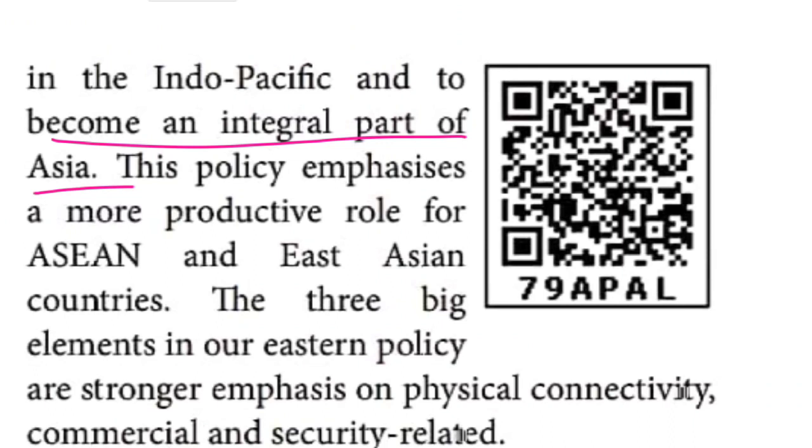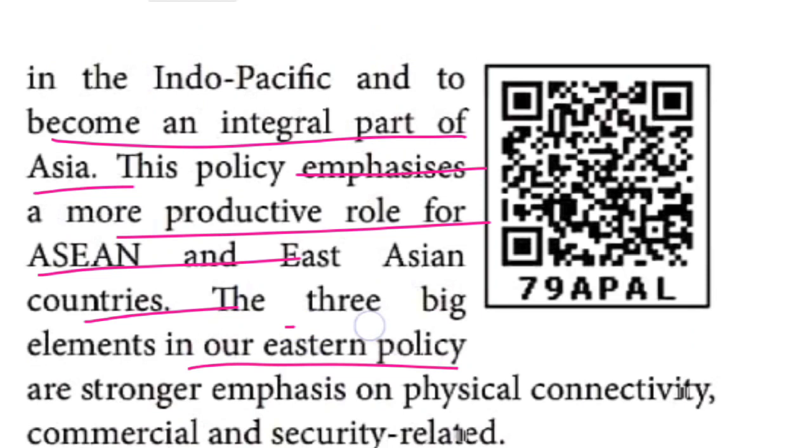Okay, so this policy emphasizes a more protective role for Asian and East Asian countries. Then three big elements are there in our Eastern policy. What are they? The first one, physical connectivity. The second one, commercial. The third one, security related. Yes, three big elements are there in our Eastern policy.